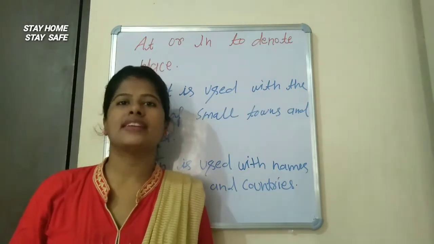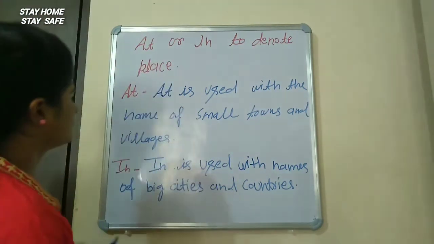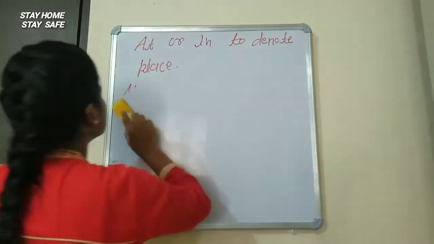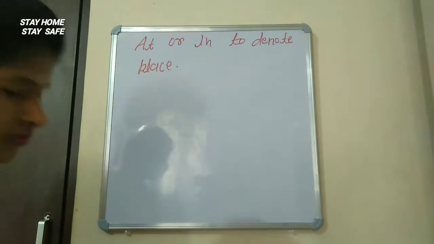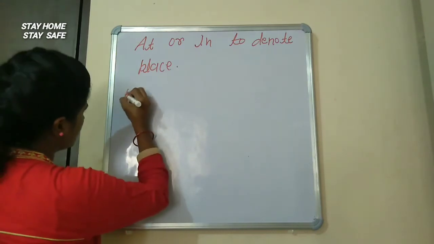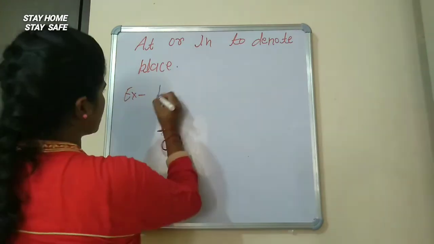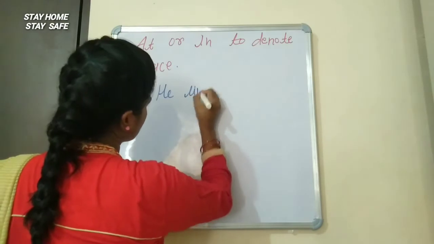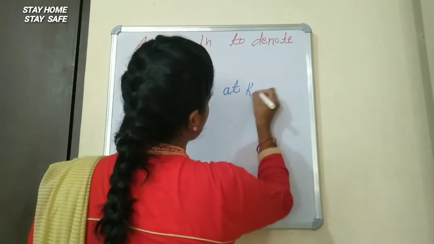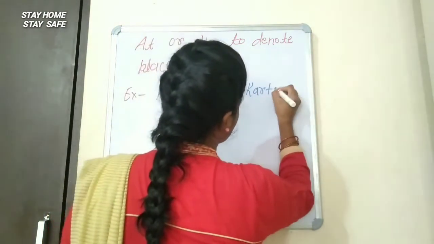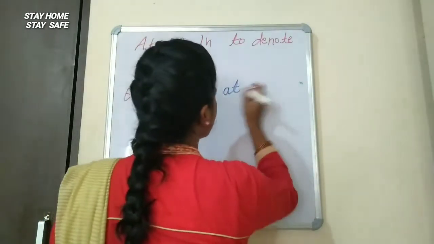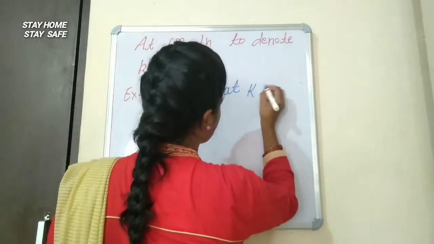Now we will see examples. At Kartarpur. He lives at Kartarpur.